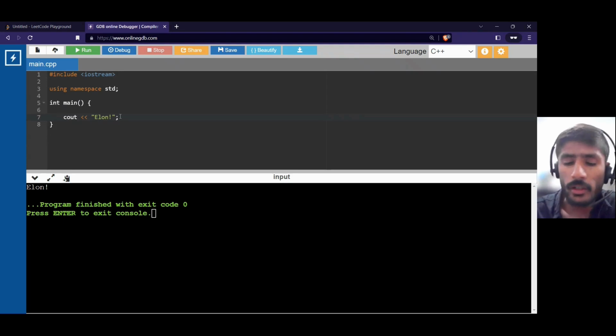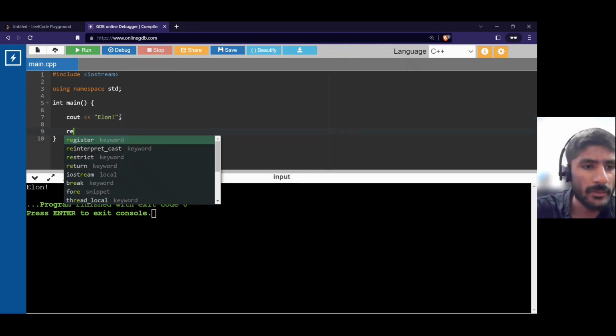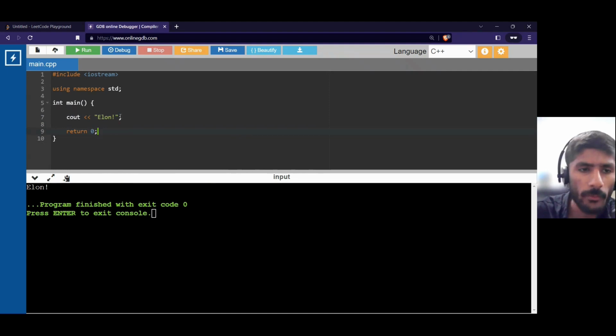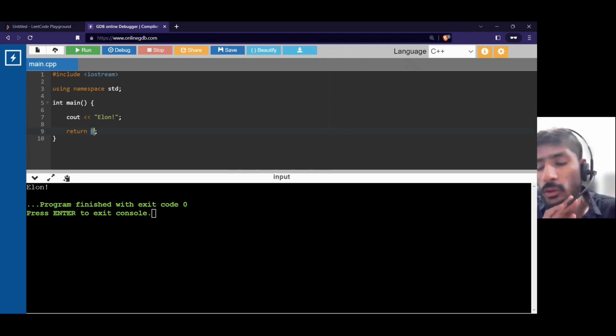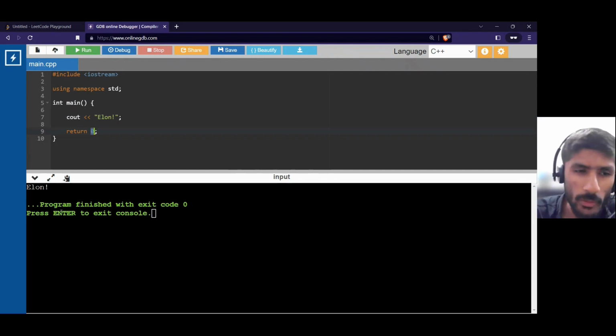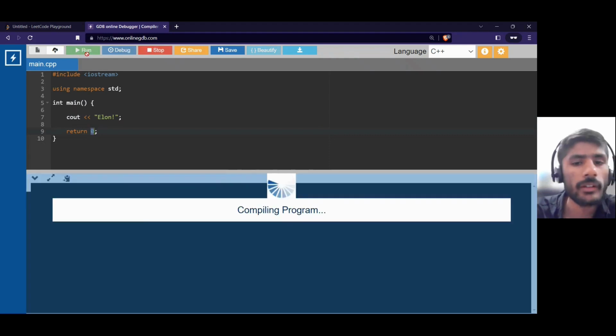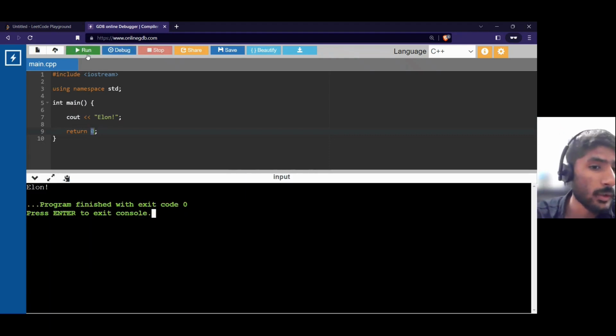Now, for good practice, we return 0 here. Why do we return 0 here? We are returning 0 because as per the definition and good developer practice, int main should return an integer. So we return 0 here. 0 means there is no error in the code. It is written over there, program finished with exit code 0, which means there is no error. Now if I run this, I get Elon again.